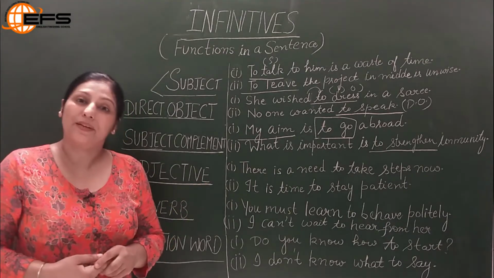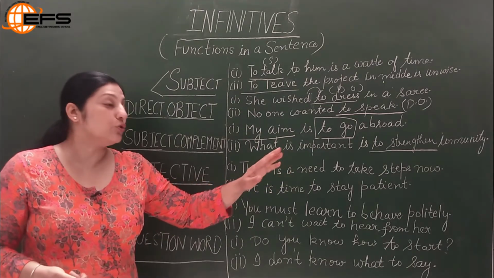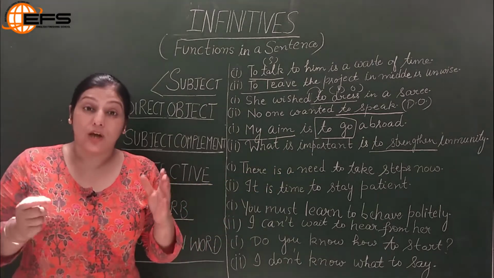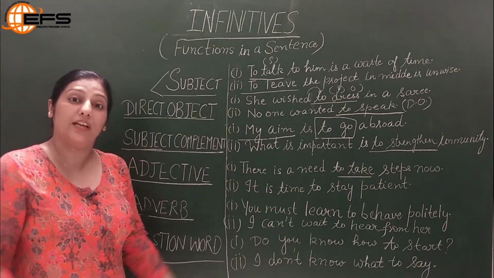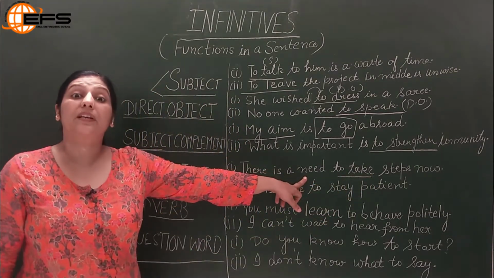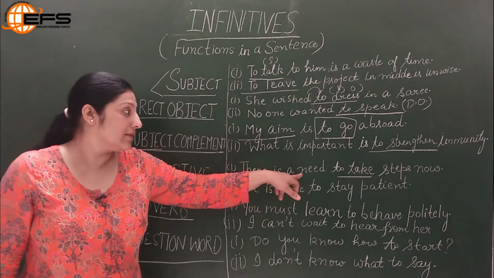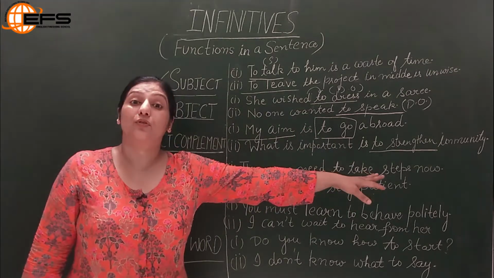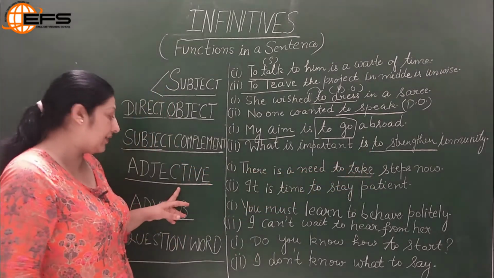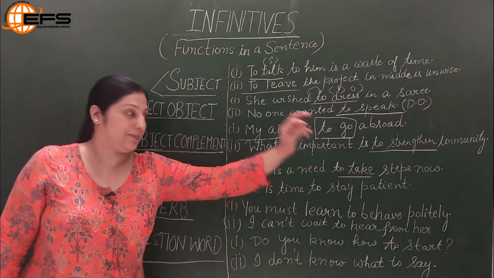Let us look at some examples to understand. There is a need to take steps now. Now this particular to infinitive, which is to plus take, to plus V1, is describing need, which is a noun. So we need to understand it is describing the noun, to take steps now. So we can call that is playing the role of an adjective because a noun is being described.